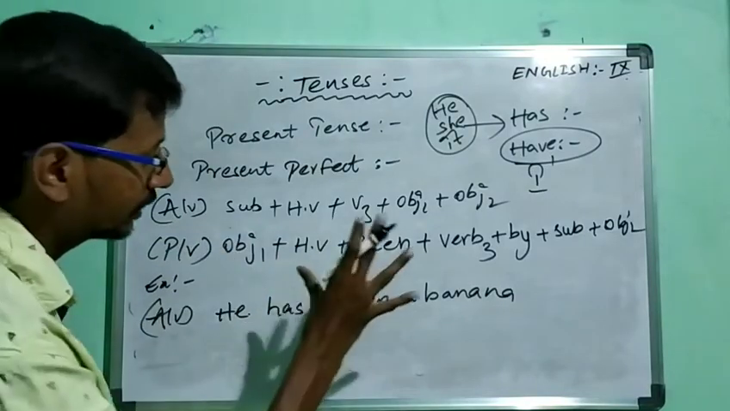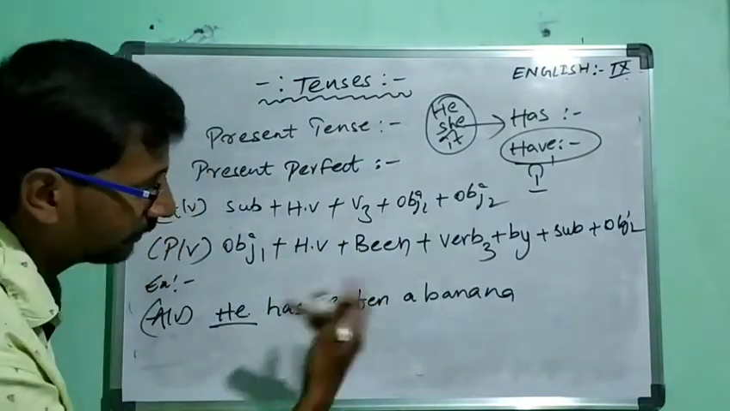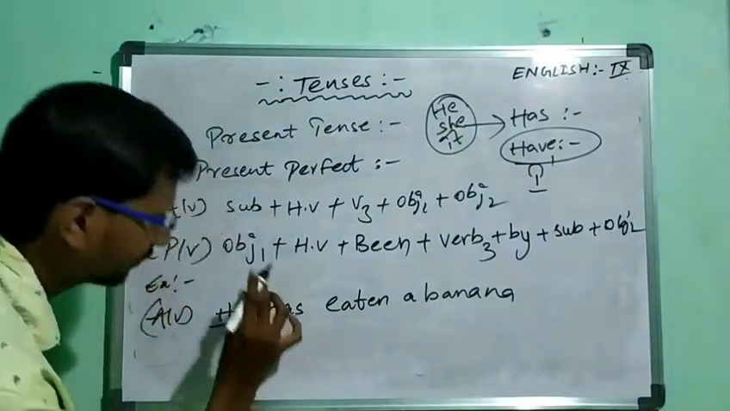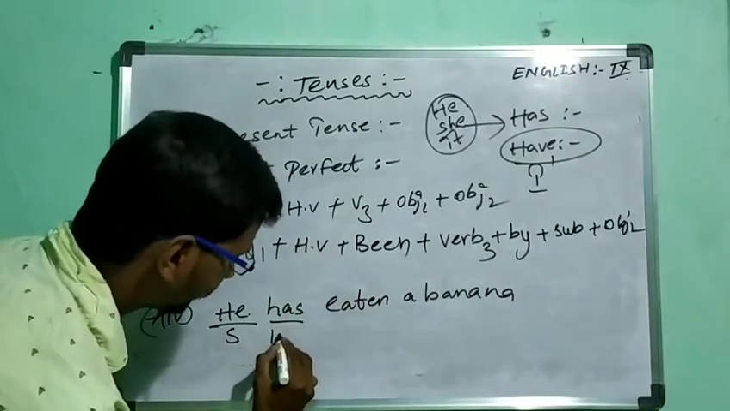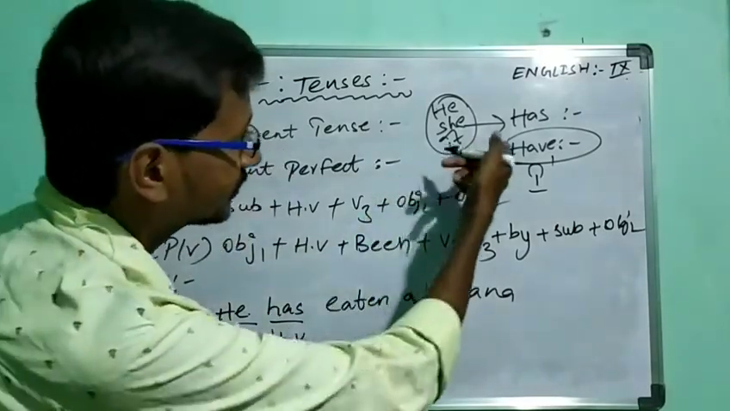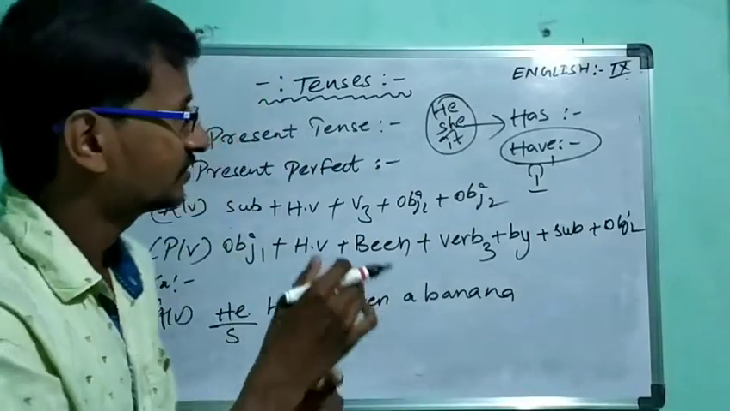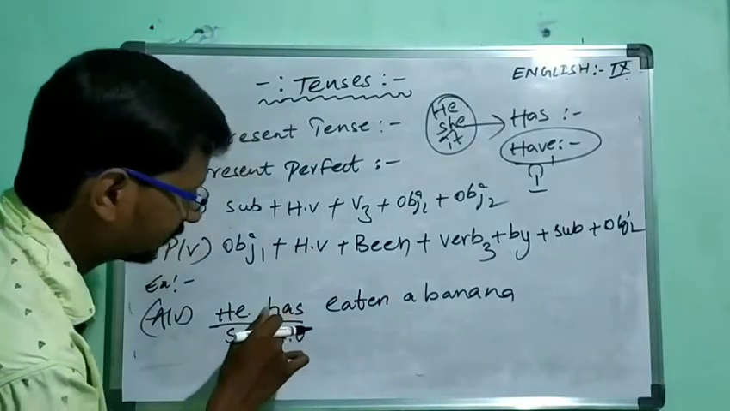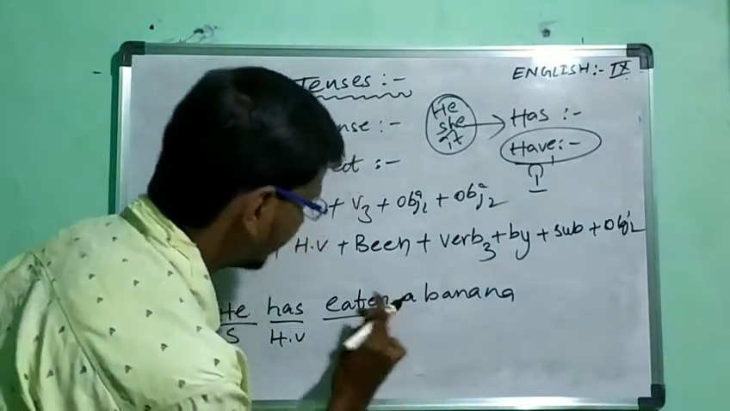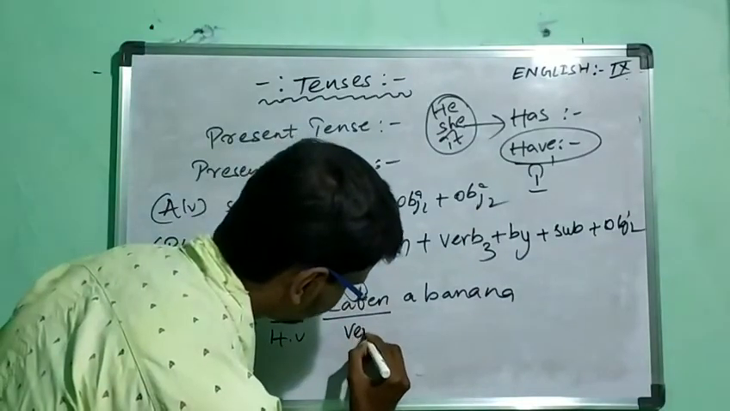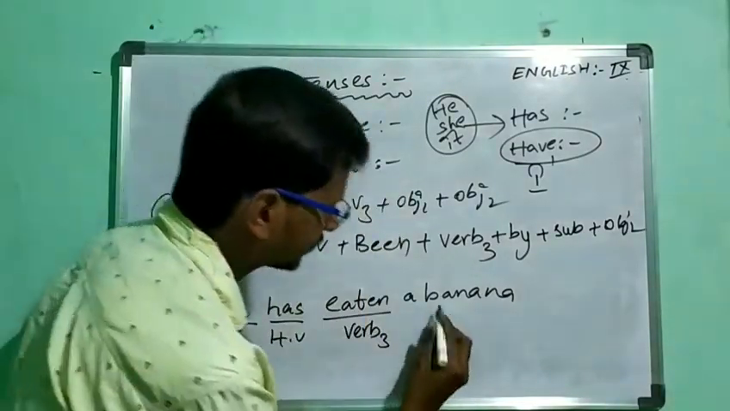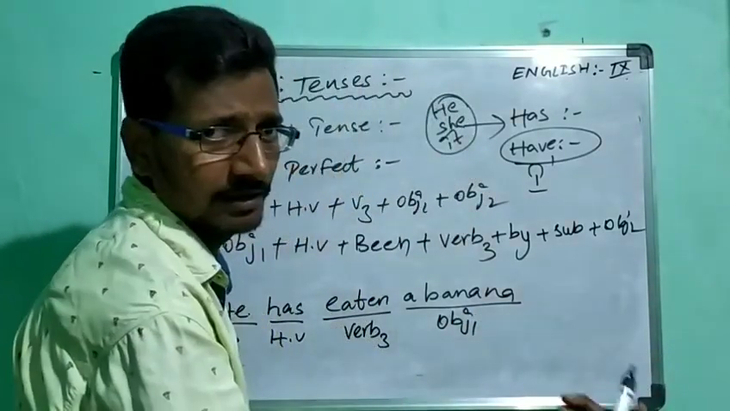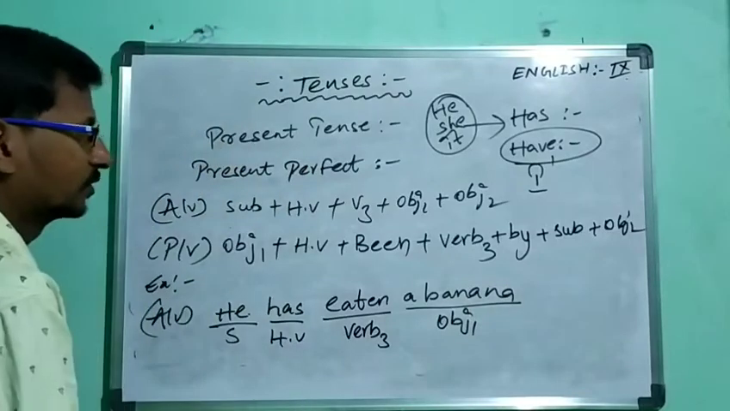So we should find out the structure. What is the structure we are having in this sentence? According to the structure, we are having subject at the beginning. Then next we are having helping verb, has. Why? Because for the third person singulars we should use has. Then next verb 3. Then after onwards we are having object 1. We may take object 2, or if we are not interested then we can't take that object 2.